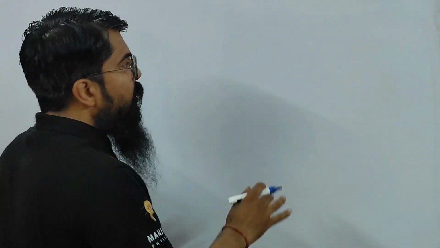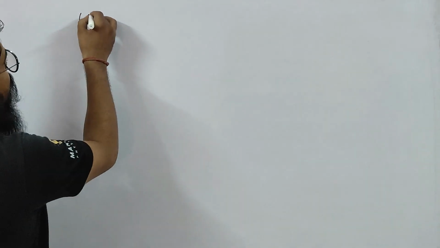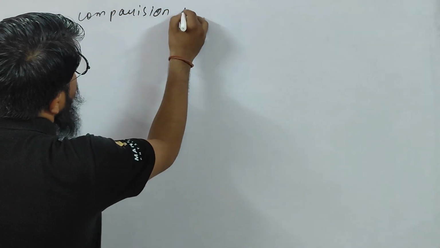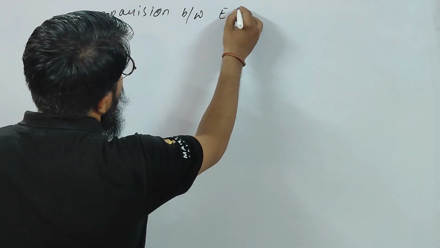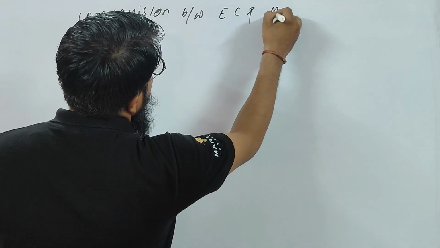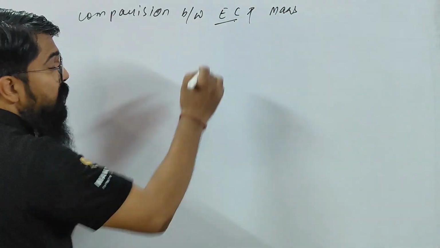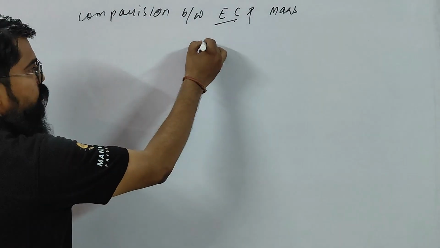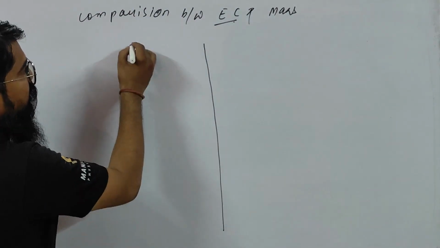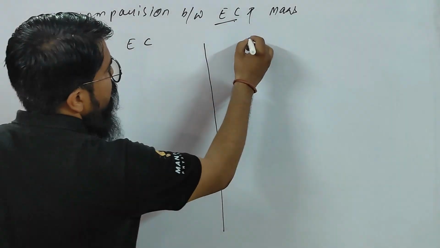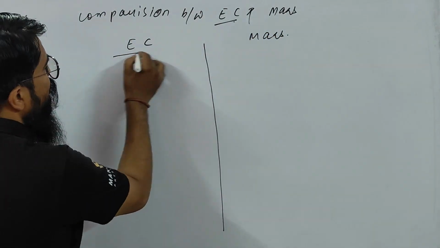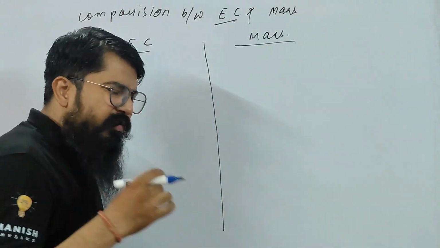Comparison, all of you please write down the comparison between electric charge and mass. Okay, children, this is the short form of electric charge. Now make two columns, children. In one column, electric charge, and in the other column, mass. See, children, very easy.